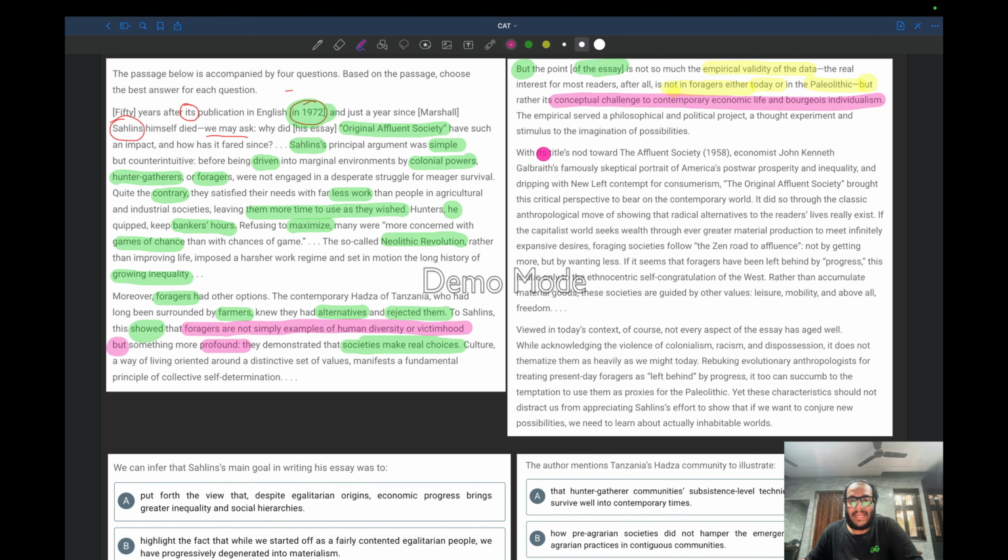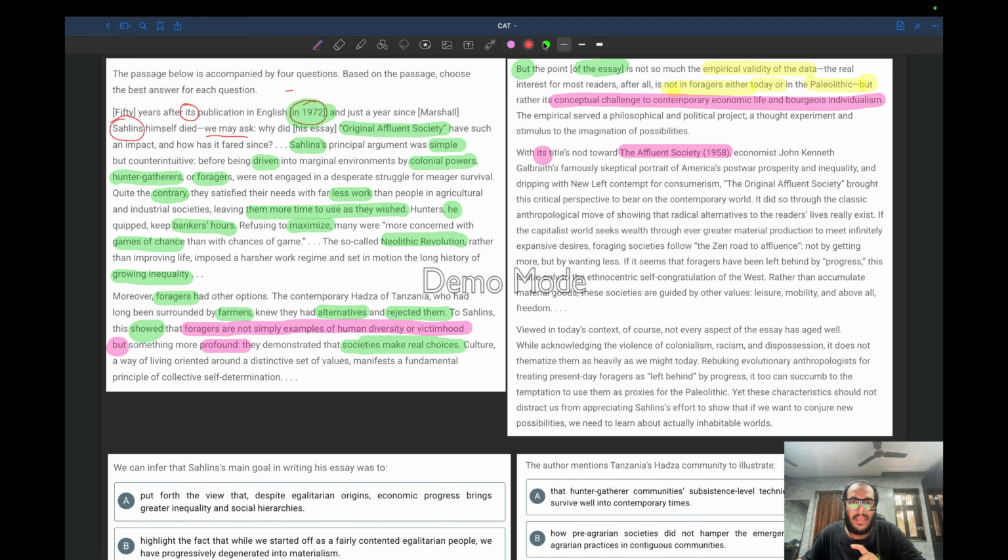With its title's nod, what is it? Let us see. With its title's nod towards The Affluent Society, 1958. Wait a minute. Affluent Society 1958, the original Affluent Society 1970. Oh, these are two different things. So with its title's nod, something is nodding towards something else.